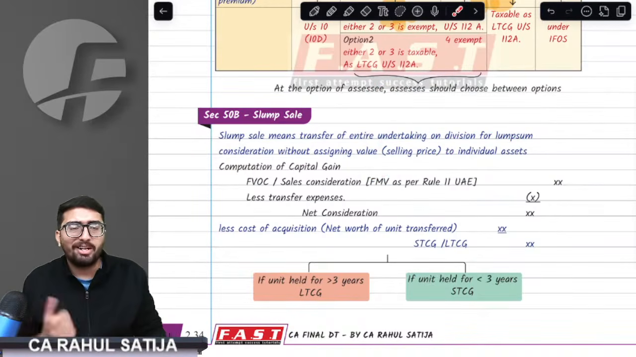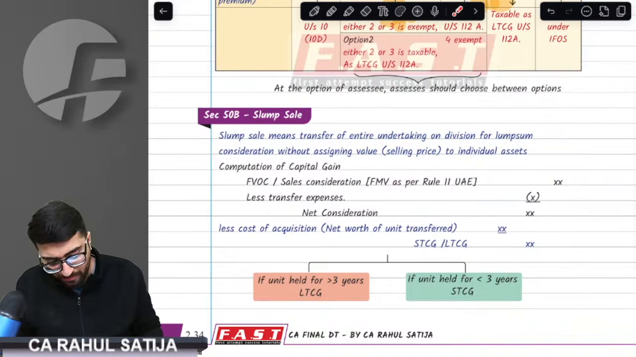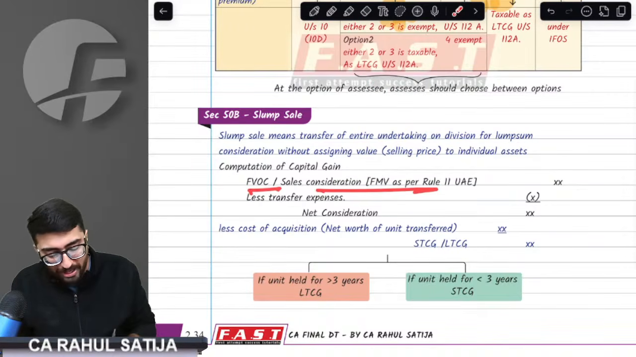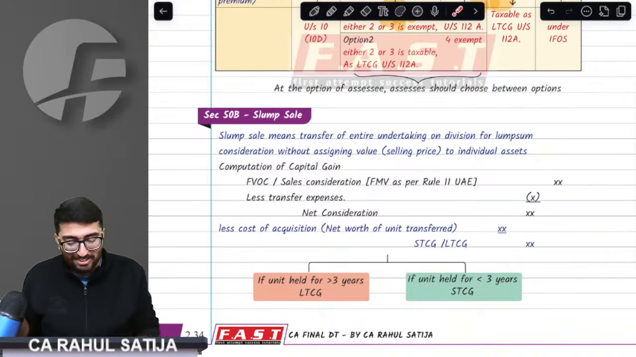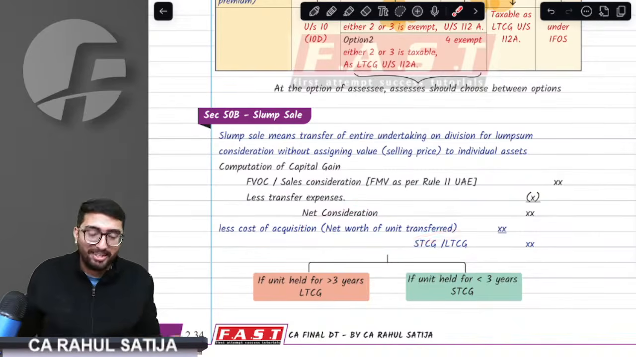Now, how is capital gain calculated in case of slump sale? Understand. Take full value of consideration minus transfer expenses. This will give you net consideration. Minus cost of acquisition. This will give you capital gain. It can be short term capital gain. It can be long term capital gain.